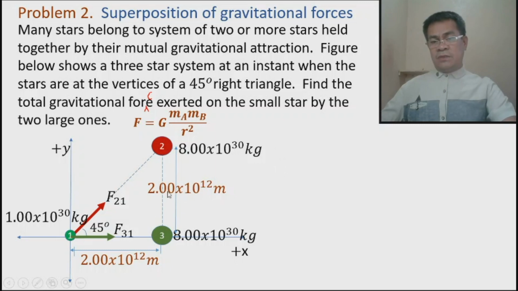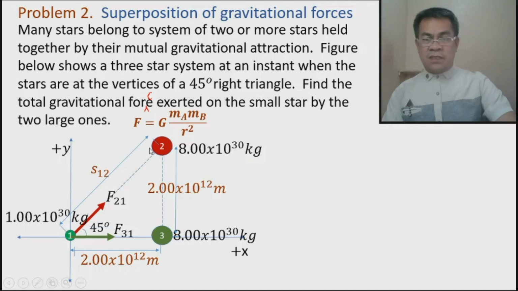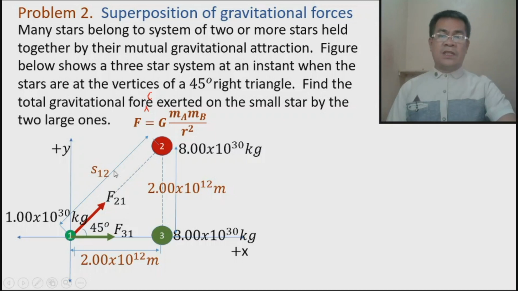So where is the center to center distance? We cannot use this 2. Why? Because this 2 is from center of 3 to center of 2, and this other 2 is from center of 1 to center of 3. We are looking for the distance from the center of 2 to the center of 1. So when we say R, it should be this one: center to center, center of star 1 and center of star 2. Call it the distance from 1 to 2. Therefore, we need to solve this first, because we cannot solve this force without R.